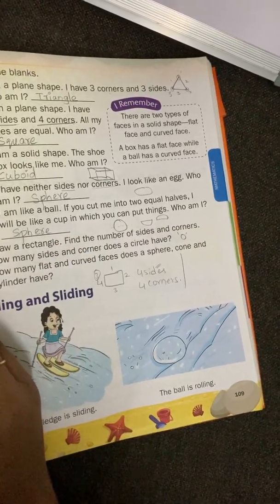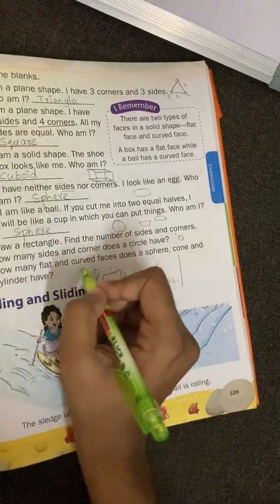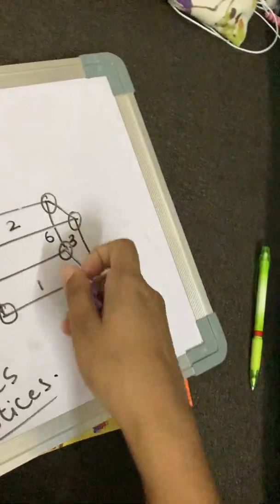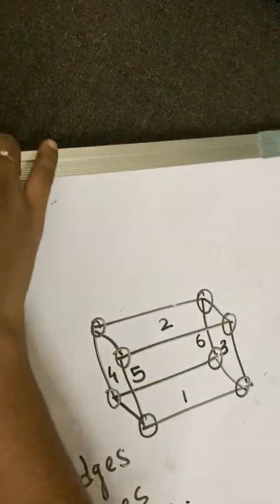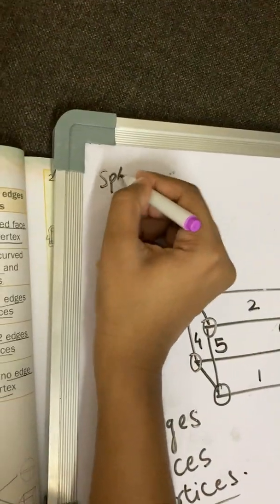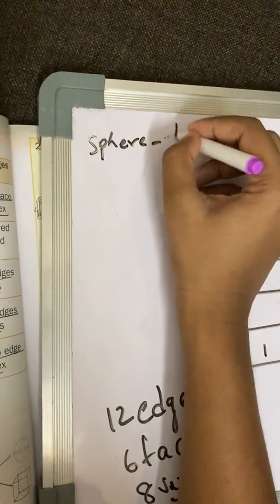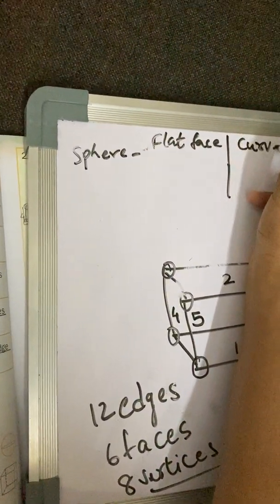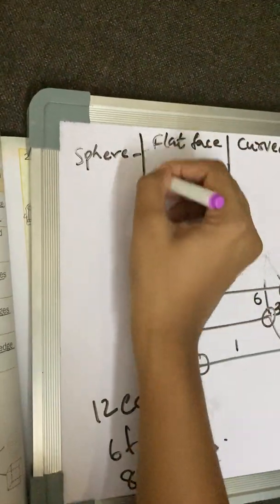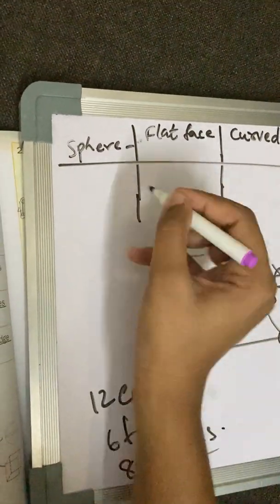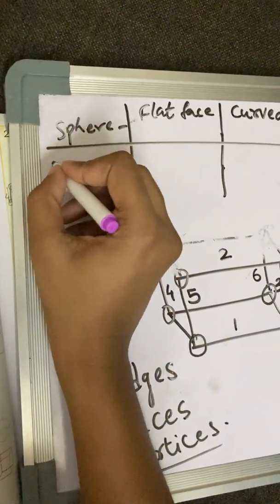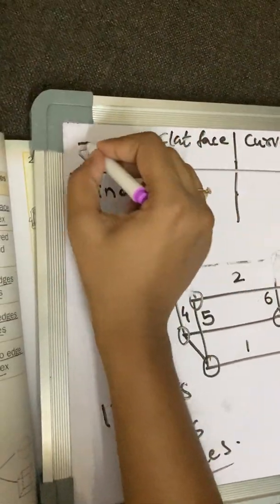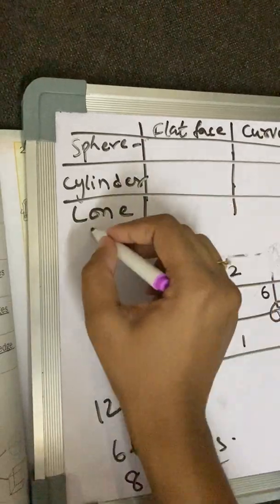How many flat and curved faces does a sphere, cylinder and cone have? So here, sphere, how many flat faces and curved faces? Okay, sphere, cylinder and cone.